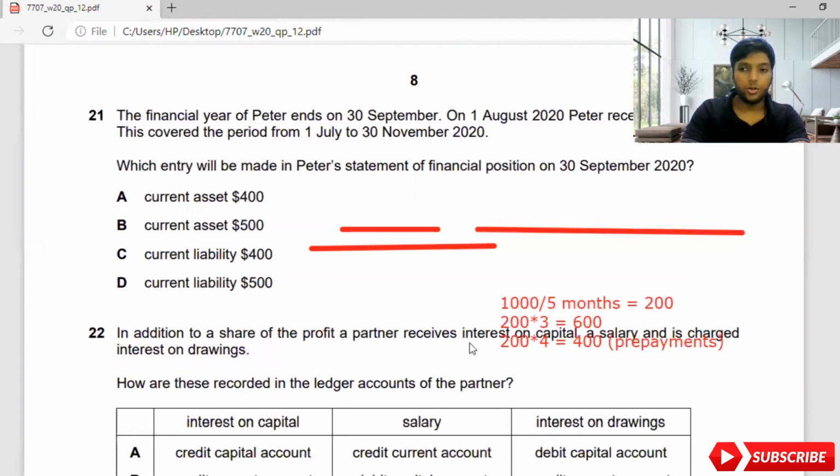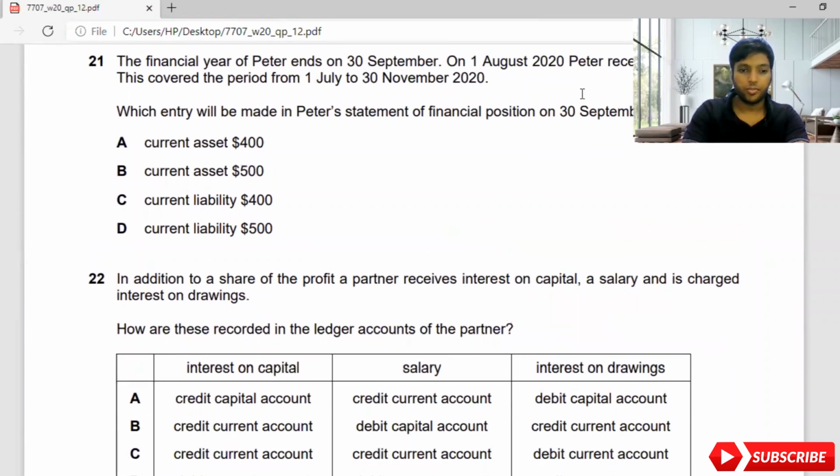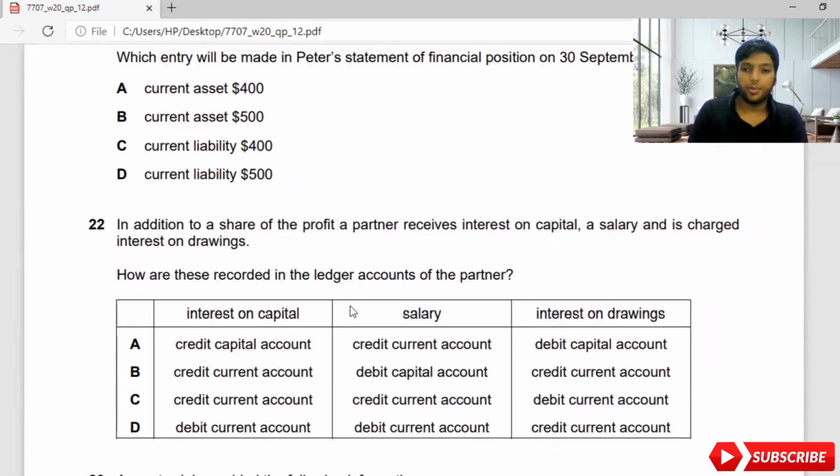Let's move on to the 22nd MCQ. In addition to share of profit, a partner receives interest on capital, a salary, and is charged interest on drawings. How are these recorded in the ledger accounts of the partner? You need to know there are two types of accounts in partnership: the current account as well as the capital account, both considered under capital. So in the current account, normally you need to know these things.